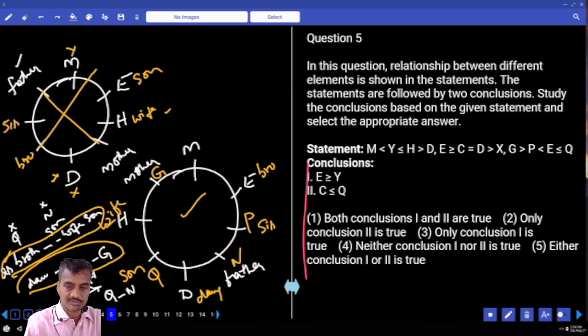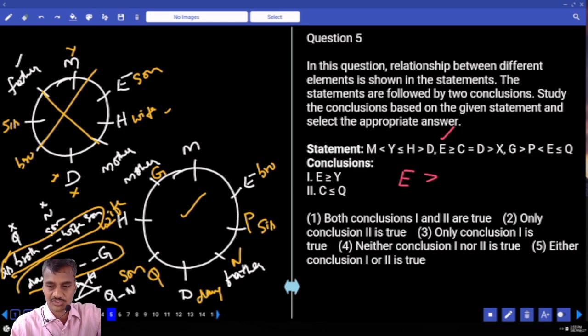Then coming to question number 5. Now question numbers 5, 6 and 7, these three are based on which category? Inequalities. Now in this inequality, E and Y. E is here and Y is here. E is greater than or equal to D, and between Y and D there are two opposite symbols, so no relation can be drawn.